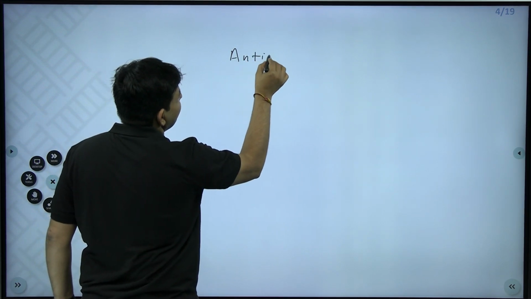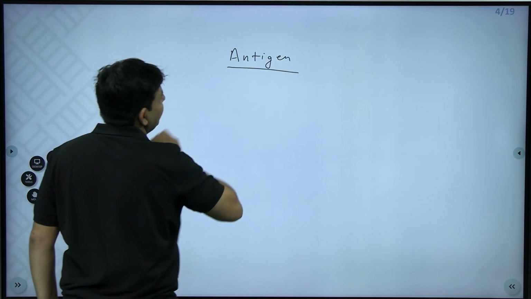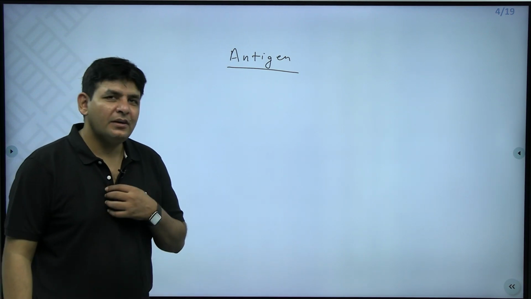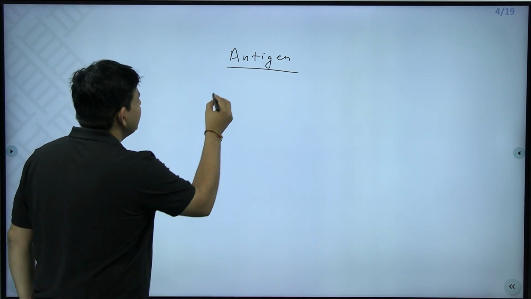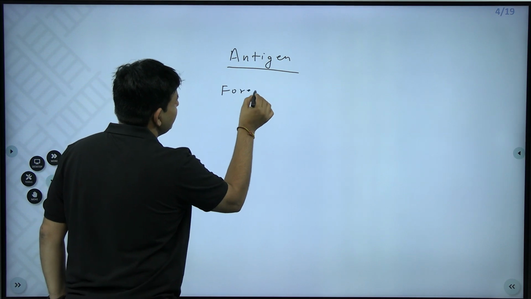Today we'll start with this particular thing termed antigen. So what is an antigen?